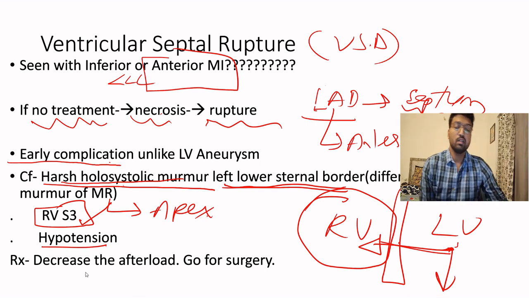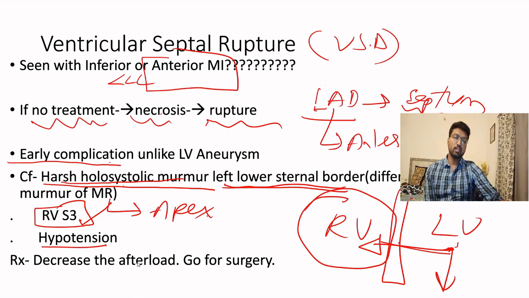How can we treat this? If we have to treat this, basically we want the blood to go from the left ventricle into the aorta. We want the blood to go like this. So how can we make this possible? We have to decrease the pressure in the aorta.